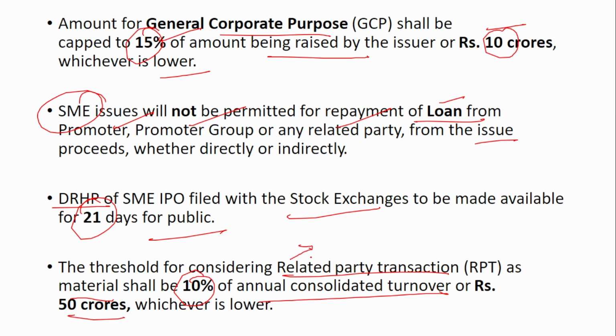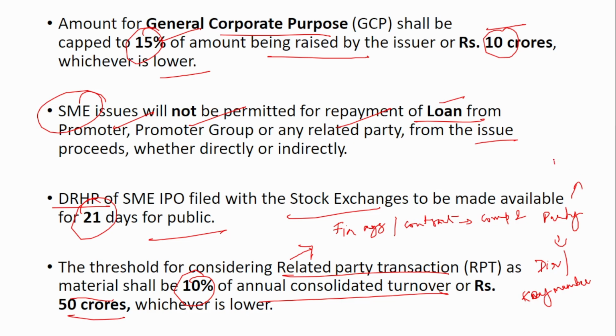So what is this related party transaction? See, when a financial agreement or contract is there between the company and a party, and this party is associated with the director or associated to any key member of the board, then this party is considered as a related party. Okay, so when there is a financial transaction or contract or agreement between this company and this related party, then that is considered as a related party transaction.